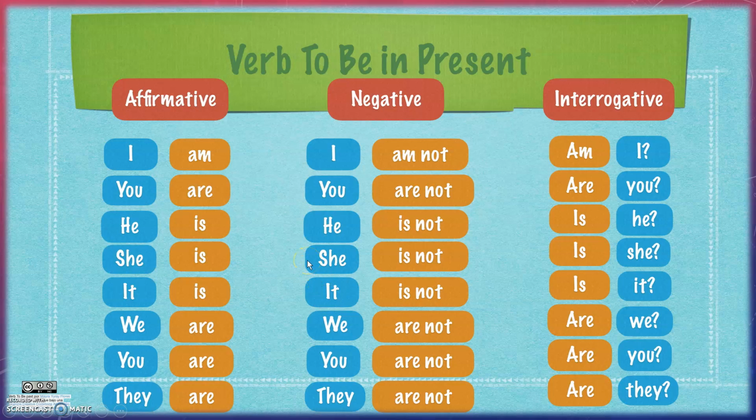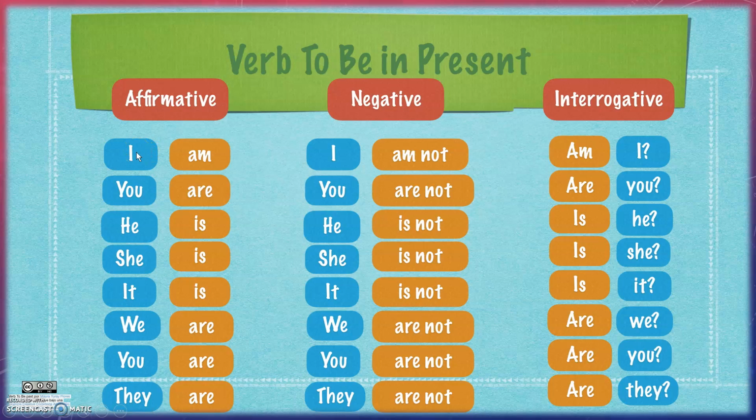Now, something important before we go to interrogative sentences or questions is that with sentences with verb to be, in all sentences, affirmative or negative, the subjects or the pronouns are the ones that start each sentence.